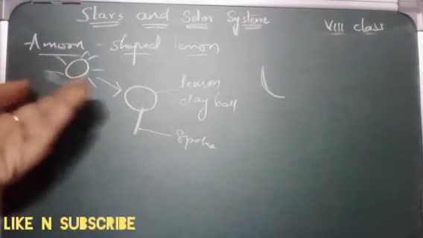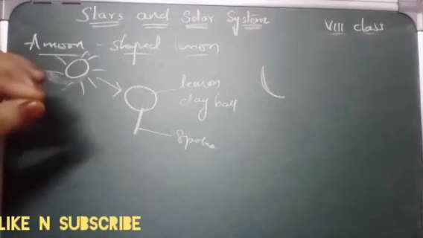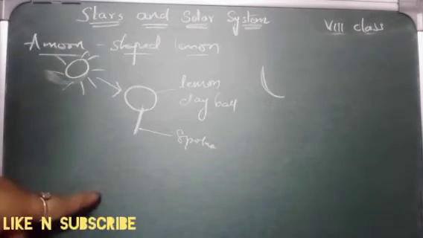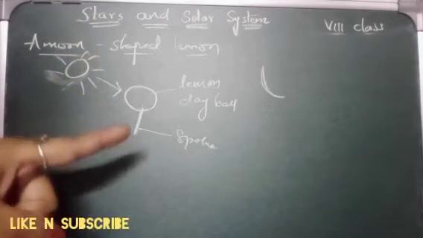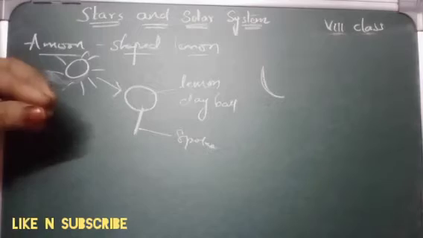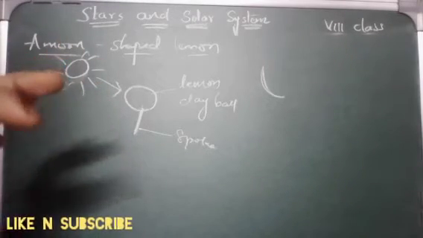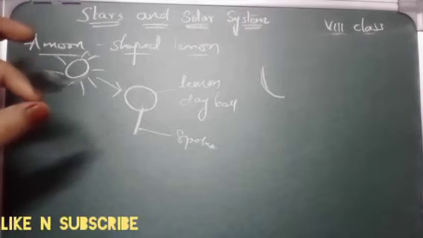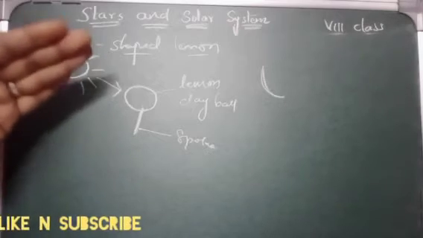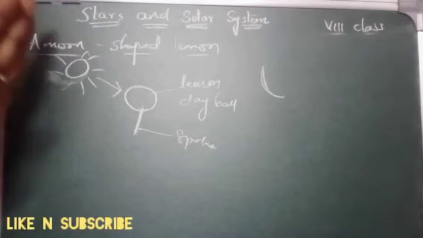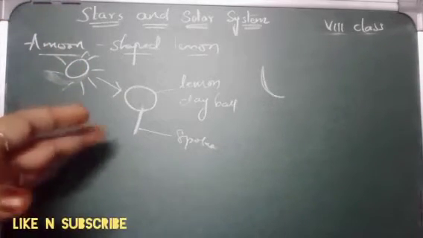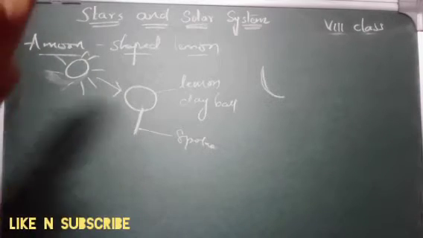Four days later, when the moon is in position 2, a small part of the illuminated surface is visible from the earth. On the 7th day, the moon is in position 3, so more of the illuminated part is visible from the earth. After 14 days, that is at position 5, it is a full moon day. The entire illuminated surface of the moon is visible to us. Subsequently, the moon appears smaller with each day as it passes through positions 6, 7, that is day 18, day 21, day 25. After 28 days, the moon is once again in position 1, so it is not visible to us.